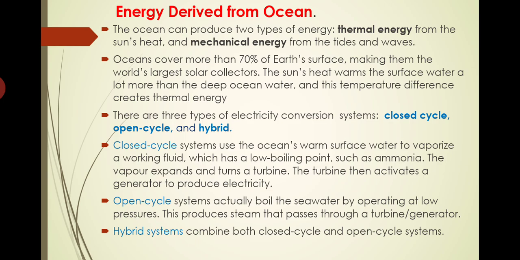Most probably it will be a fluid with refrigerant property, such as ammonia, which has a low boiling point. The vapor expands and turns a turbine. See, once the vapor is created, that vapor is passed through the turbine for expansion. Once the vapor expands within the turbine, power is produced in the turbine, that we know. After expansion, this working fluid again has to be brought back to its cold liquid state, then only it can recirculate again for vaporization. For that we have a separate system.